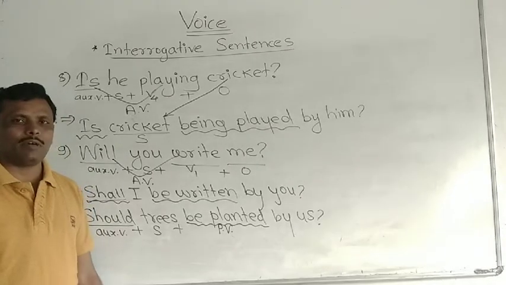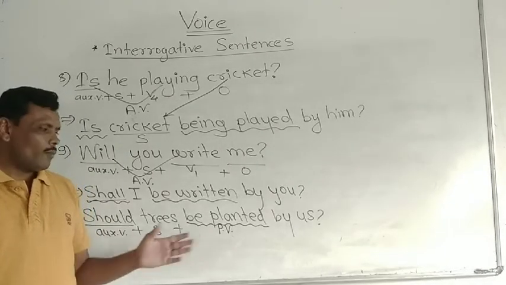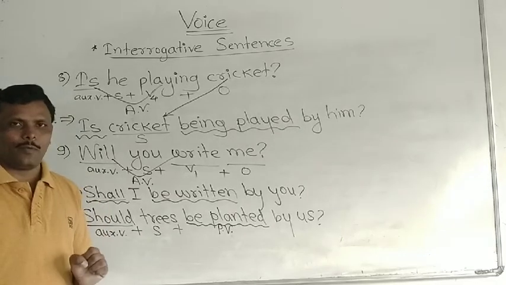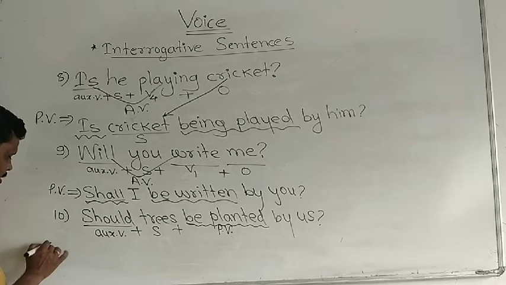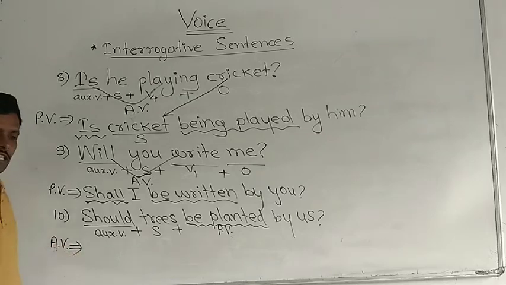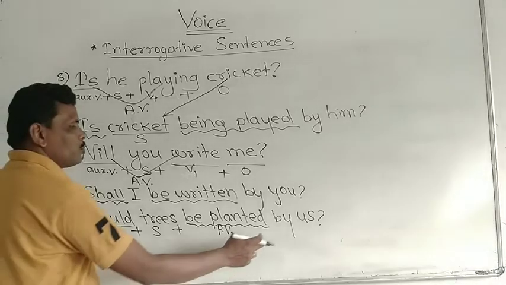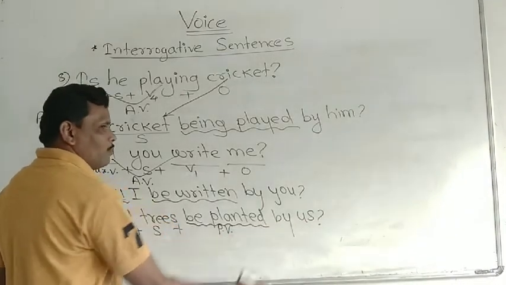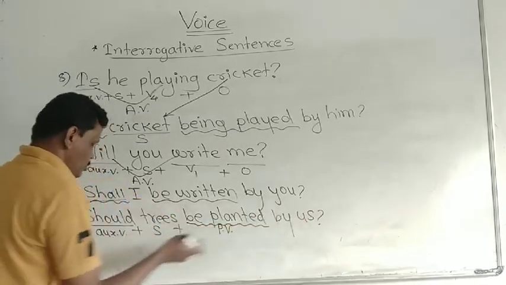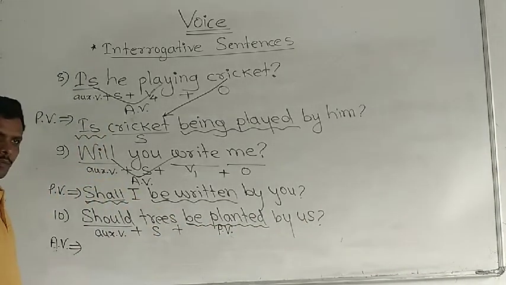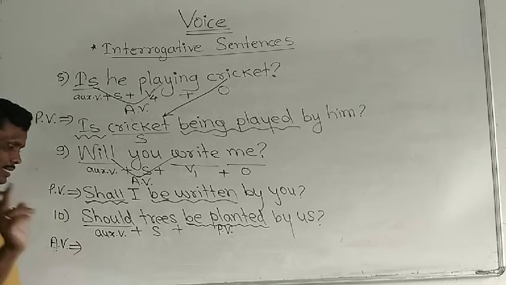Passive voice is given. Now this passive form should be changed into active. Okay, so what should we do? This passive voice should be changed into active voice. While changing this into active voice, we have to use the object of by. What is the object of by? Us is there. That us should be placed here as a subject, but we should not change the structure of the sentence.